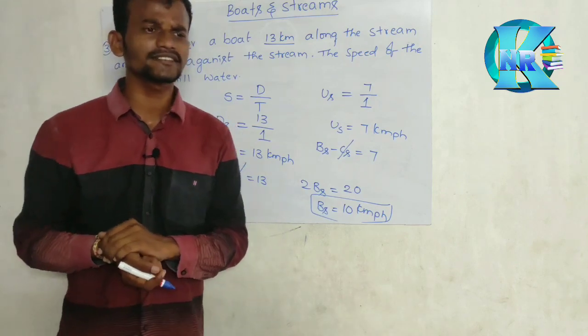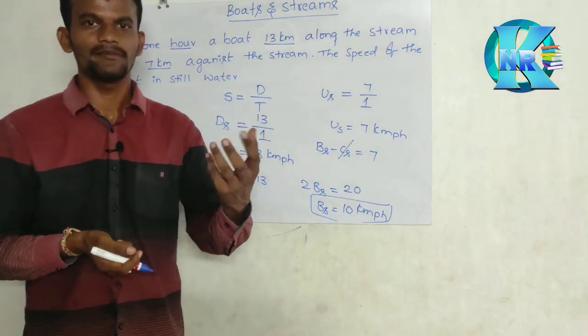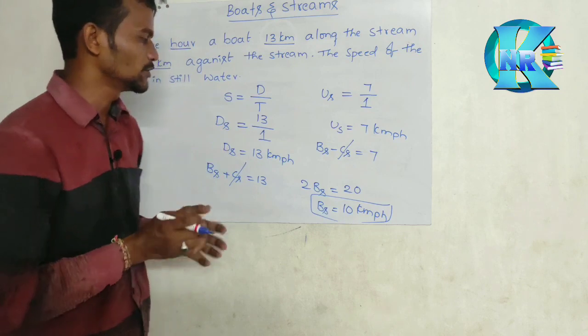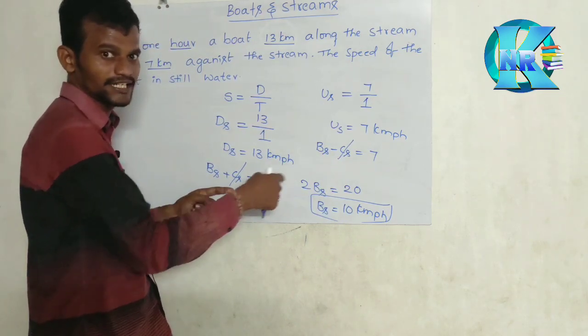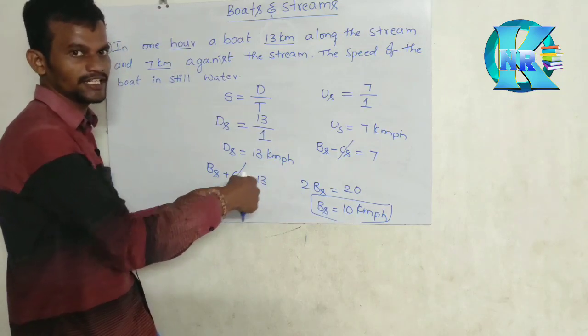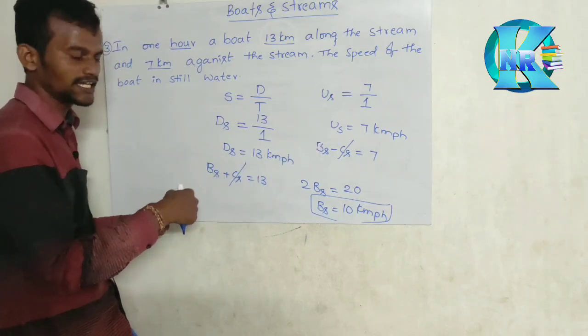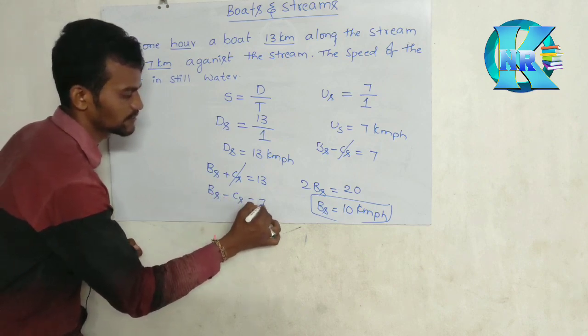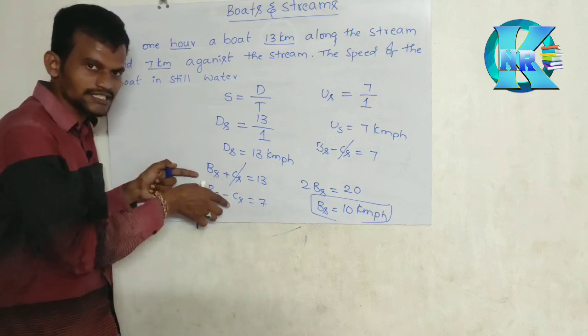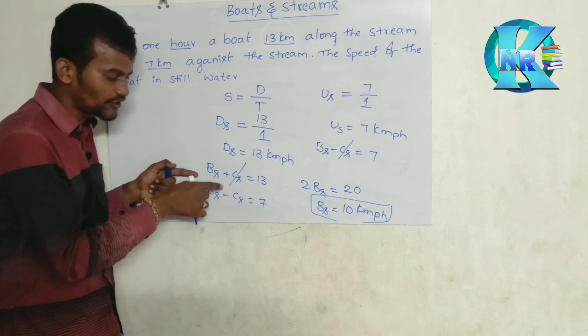Maybe the question is asking the speed of the stream. Maybe they can ask the water force. So what shall I do? If you add, Cs will be cancelled. But I require Cs. How can I get Cs? When you subtract the equations, Bs will be cancelled. Now I am writing here Bs minus Cs is equal to 7. If we add, Cs will be cancelled, but I need to find Cs.